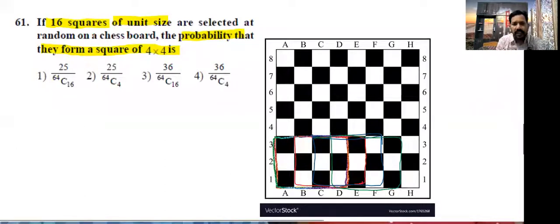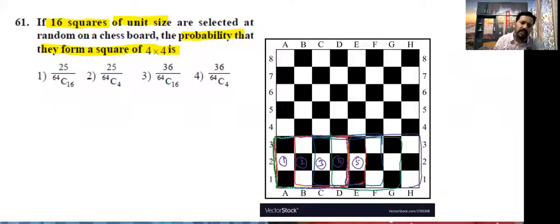Next, finally, the last one. How many are possible, students? This is 1, 2, 3, 4, 5. 5 possible. So I counted here horizontally.